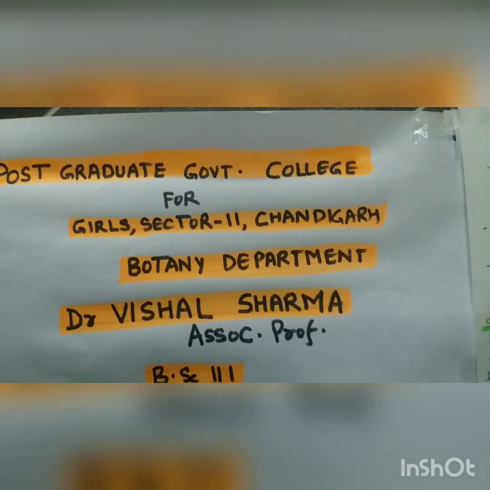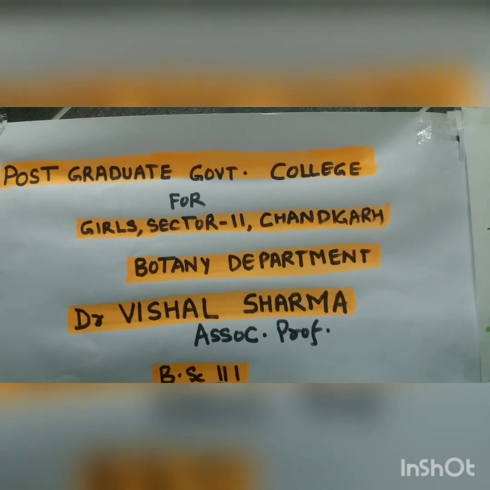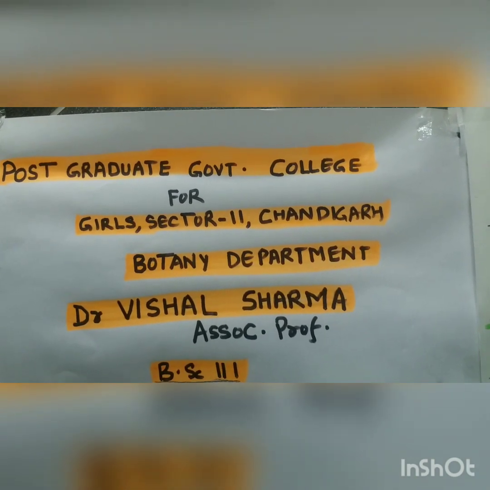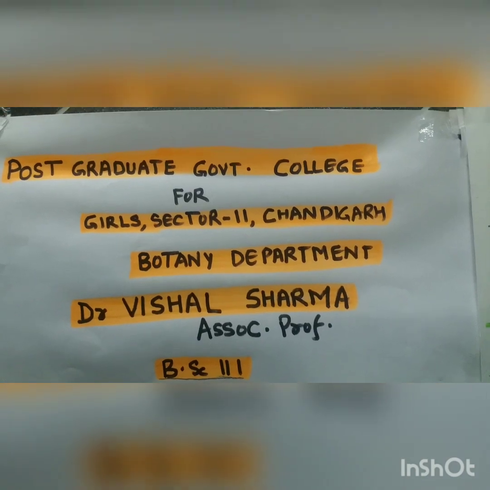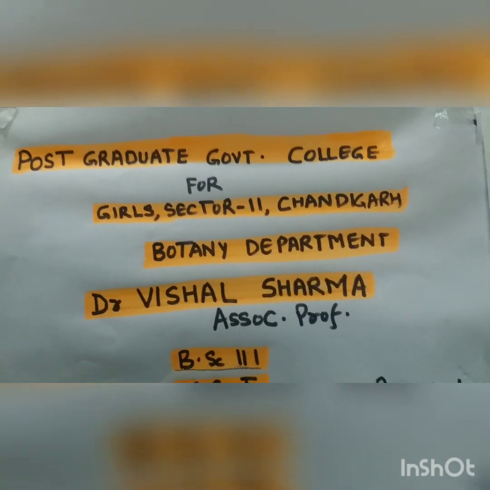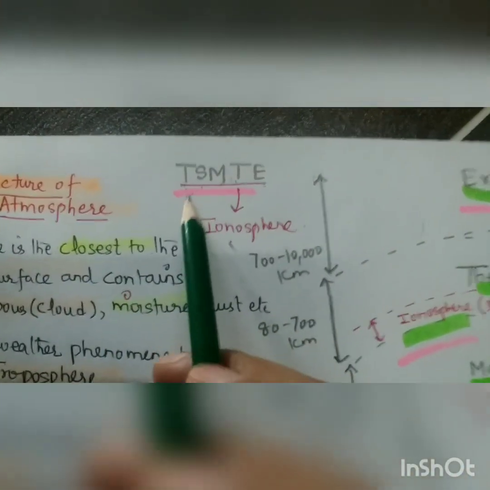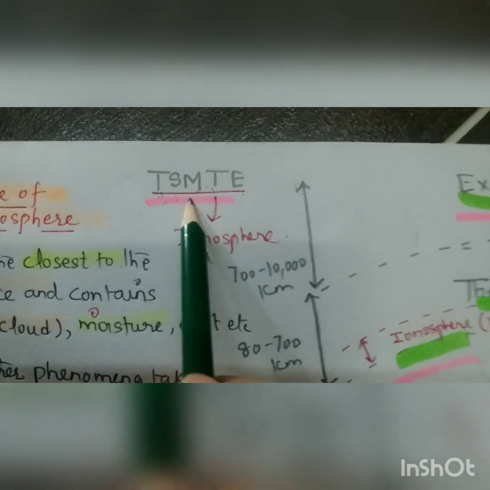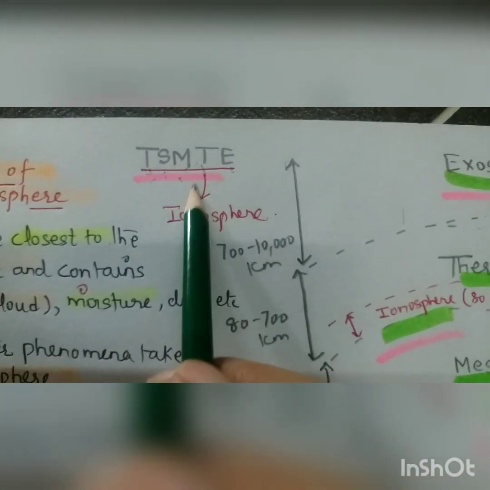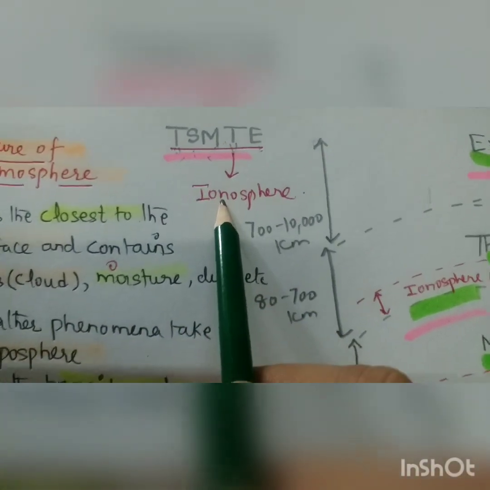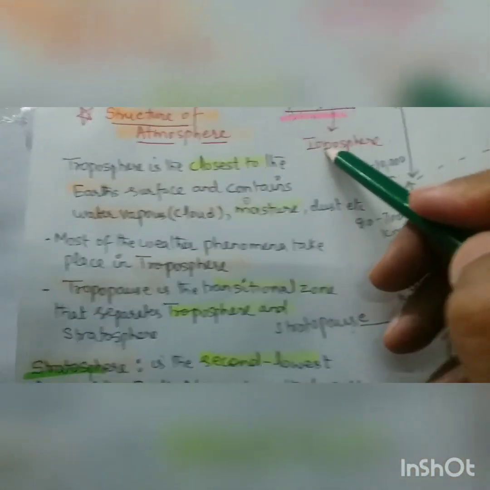Yesterday we did the ozone depletion and I told you that ozone is restricted to a particular layer, which is 50 km above Earth, that is the stratosphere. Today I will do the structure of atmosphere. I already told you it is SEMTE: troposphere, stratosphere, mesosphere, thermosphere and exosphere, and the thermosphere is also called the ionosphere, from where the radio signals are reflected.